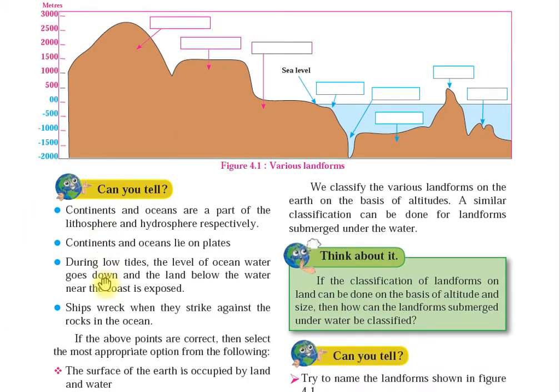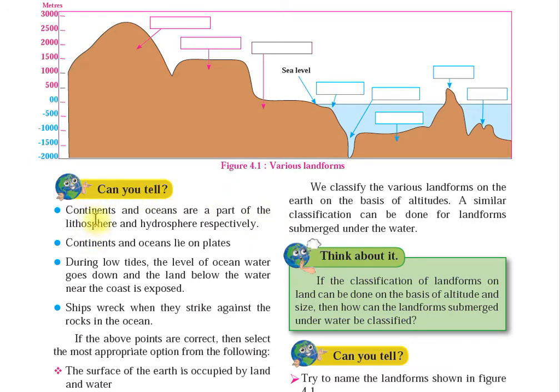Okay, now see. Continents and oceans are part of the lithosphere and hydrosphere. Now, what do you mean by continents? A continent is a very large area of land. Some of your continents are Europe, Asia, Africa, North America, South America. These are your continents. And ocean means a very big sea.